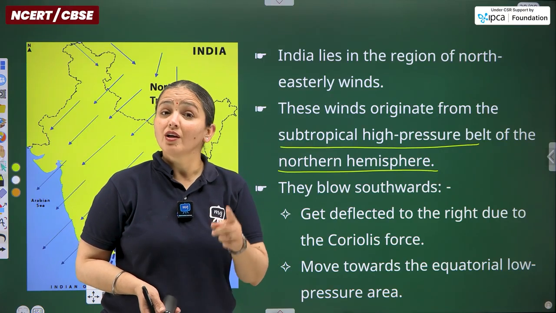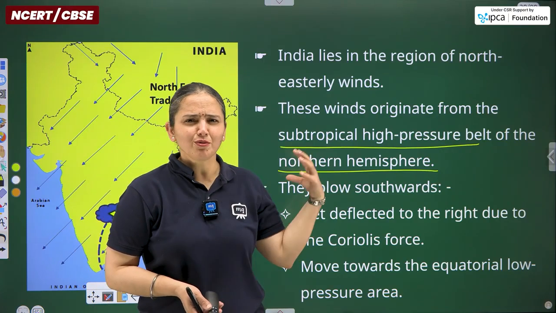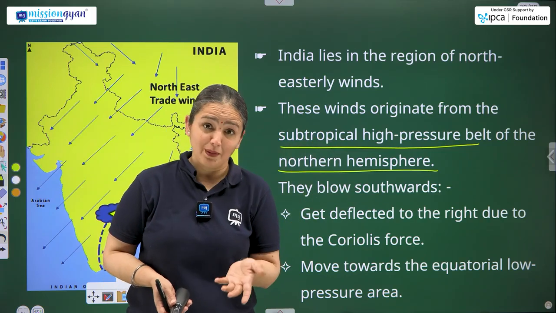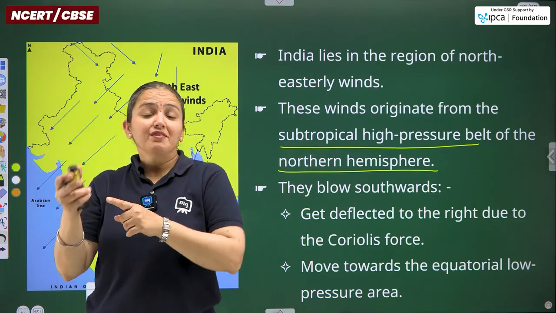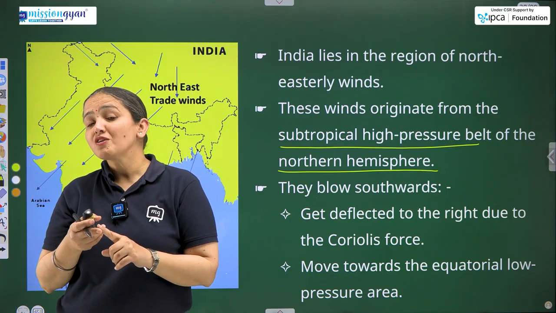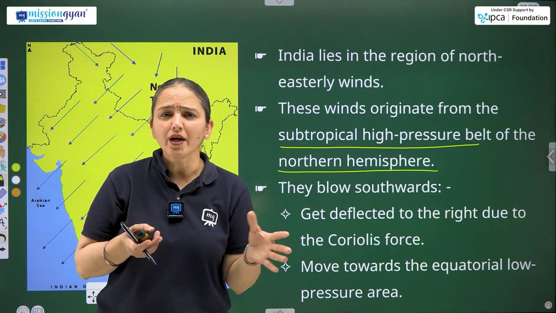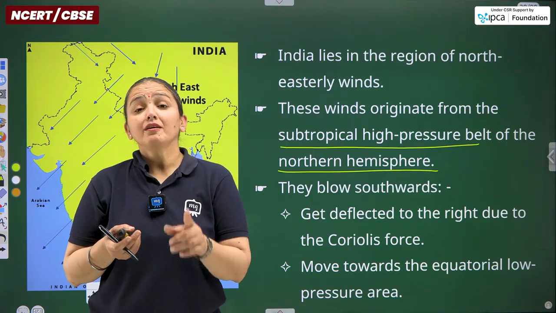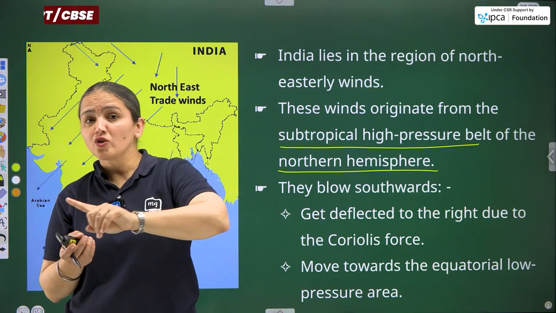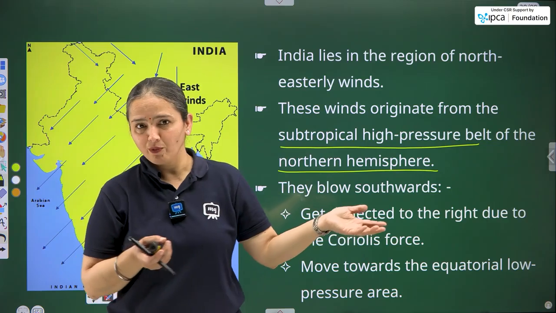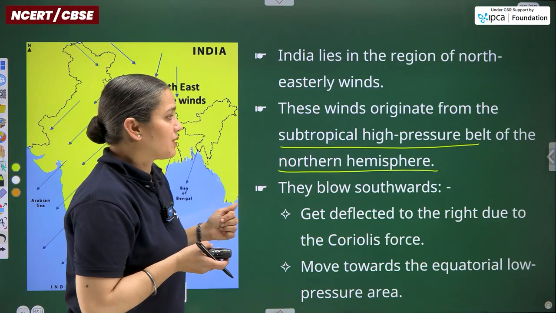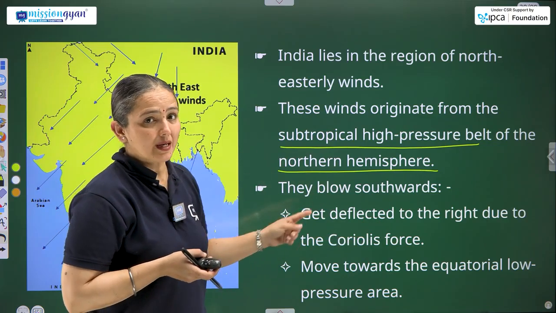Extreme low temperature. Remember the formula I have just given you, two or three slides back probably. I don't remember, but still the formula should be with you. Wherever there is high temperature, the region will experience low pressure. It means no wind or least winds. And if the region is experiencing low temperature, it means high pressure is there. So, fast flowing or fast blowing winds will be experienced by that region. So, we are talking about that part.